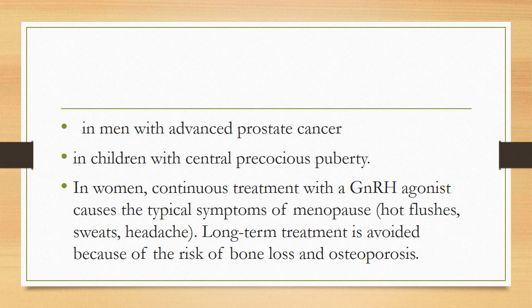with central precocious puberty. In women, continuous treatment with gonadotropin-releasing hormone agonist may cause the typical symptoms of menopause, like hot flashes, sweats, and headache. Long-term treatment, therefore, should be avoided because of the risk of bone loss and osteoporosis.